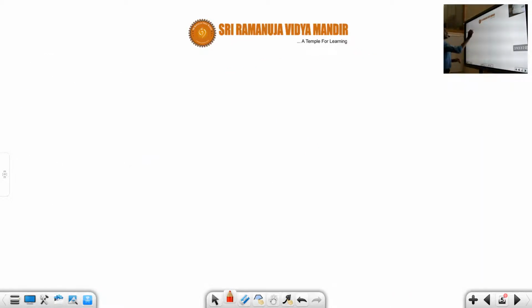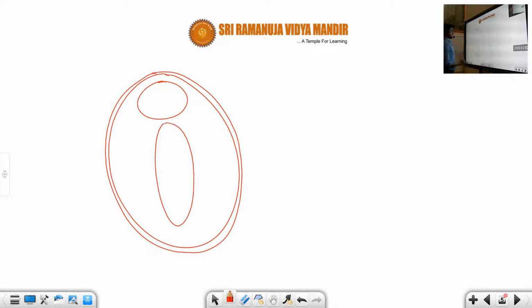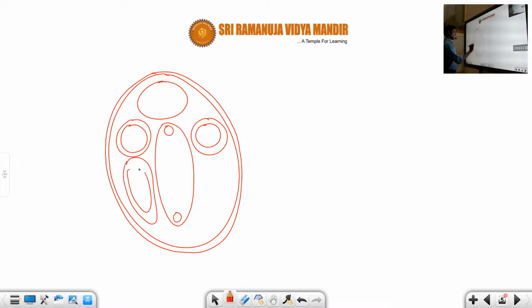So generally the enterocoelom looks like this. You can see this is the enterocoelom, and it has this outer line. Here we can observe a part that is the protocoel, and we can observe this is the gut region. In the gut region, the first one is the mouth, and another one is the anus, and here we can represent the mesocoel, and another one we can represent the metacoel.